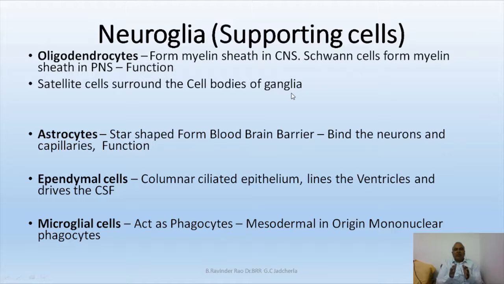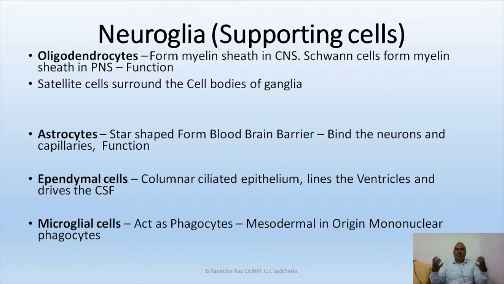Okay, so we have learned something about the neurons, their types based on their structure and based on their function. But what are the supporting cells of the neuron? That is very, very important, and these supporting cells form a portion called neuroglia. It is called the nervous tissue matrix. The supporting cells of nervous tissue are broadly categorized, based on their function and origin, into 4 different types. They are called oligodendrocytes, astrocytes, ependymal cells, and microglial cells.